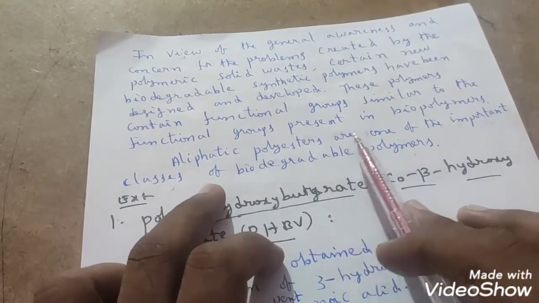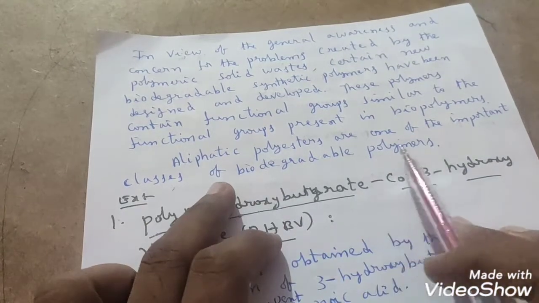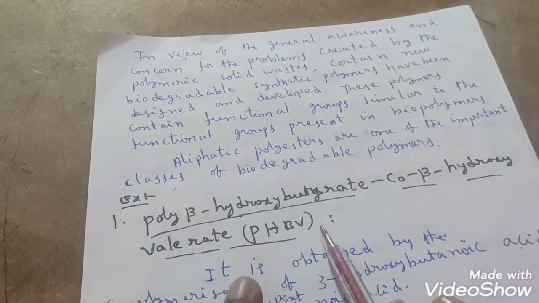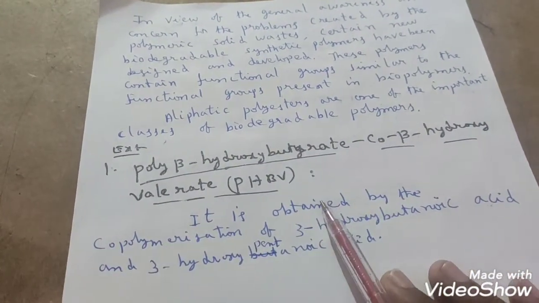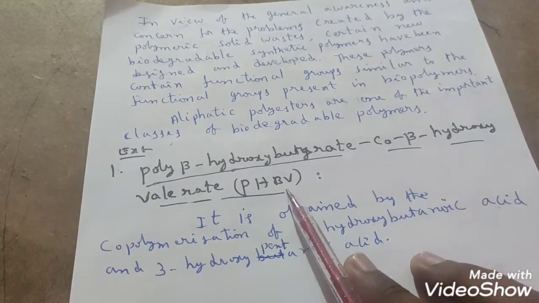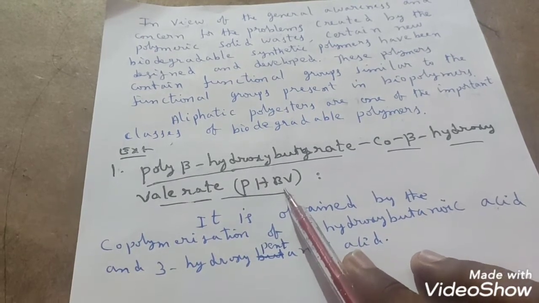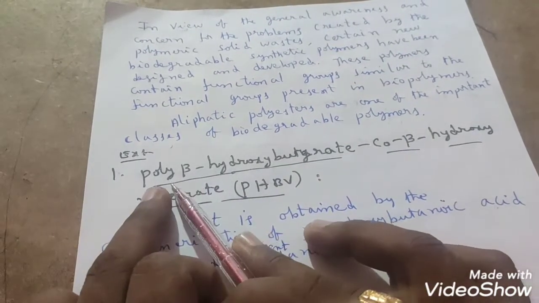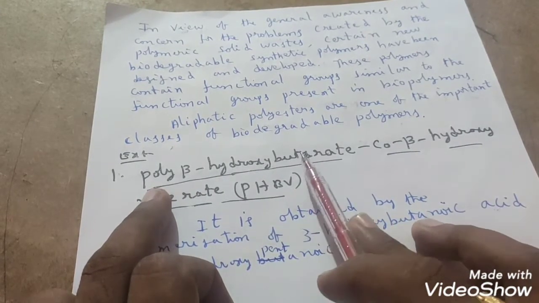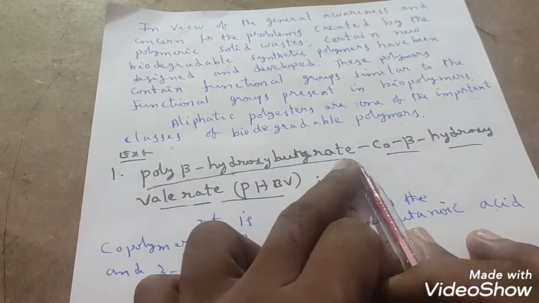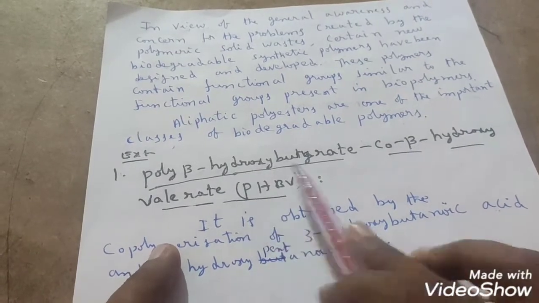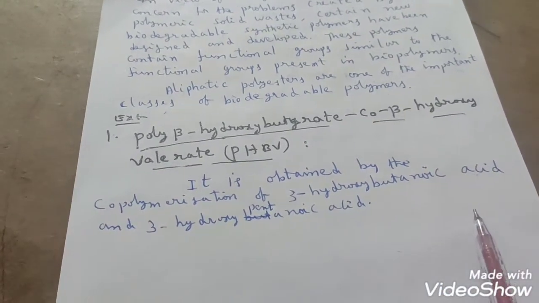So aliphatic polyesters are one of the important classes of biodegradable polymers. One example they have given is PHBV. So how do we prepare this PHBV? We will see that now. What is the expansion of PHBV? There is a chance to ask this in competitive examinations. It is poly-beta-hydroxybutyrate-co-beta-hydroxyvalerate. This is PHBV. Then how do we prepare this PHBV?